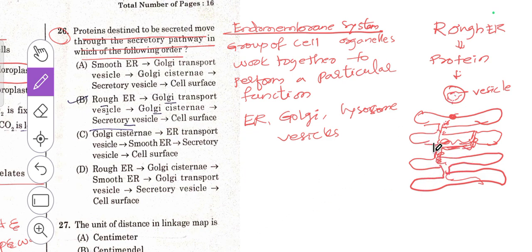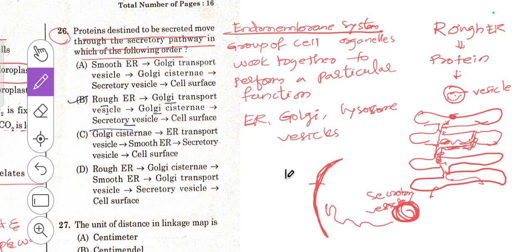After modification of the protein, this protein will get eliminated in the form of secretory vesicles. These are called secretory vesicles. So these secretory vesicles will go to different places in a cell.